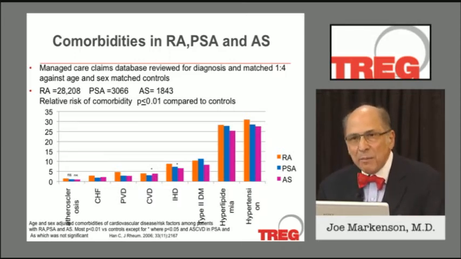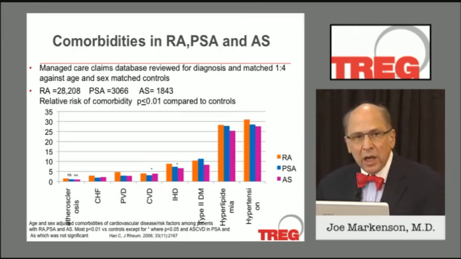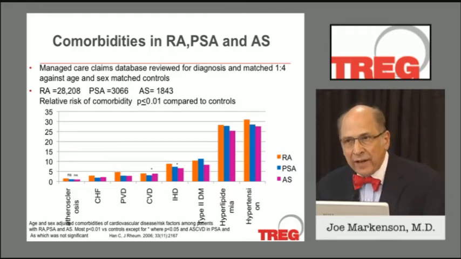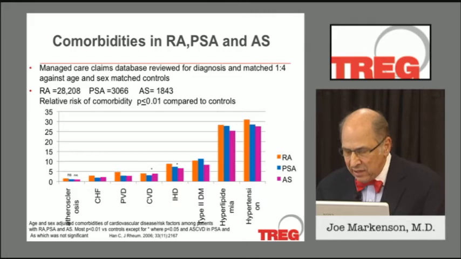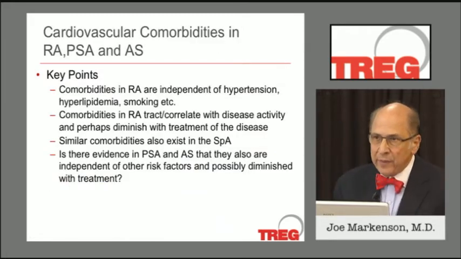You can see that it didn't matter what disease you had, either RA, PsA, or ankylosing spondylitis, your risk, let's put it, for having increased events was elevated above normal controls, with the exception maybe of atherosclerosis when looked at as a general entity. So what are the points that we're trying to discuss here?